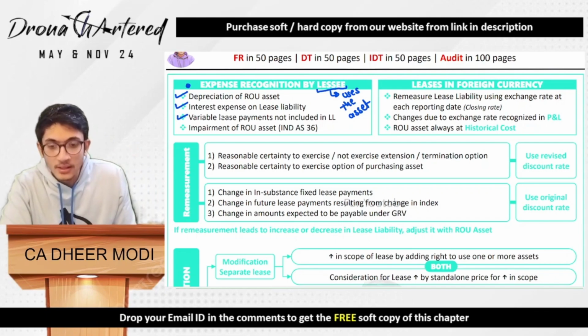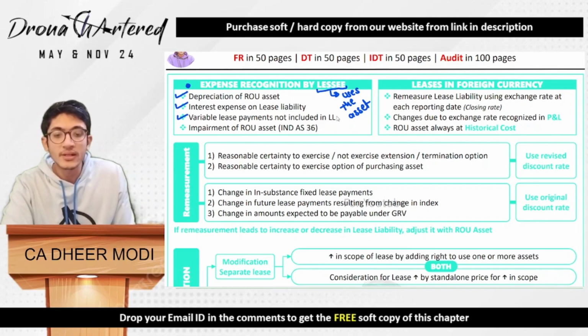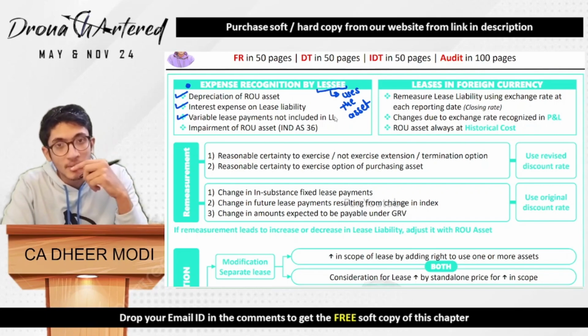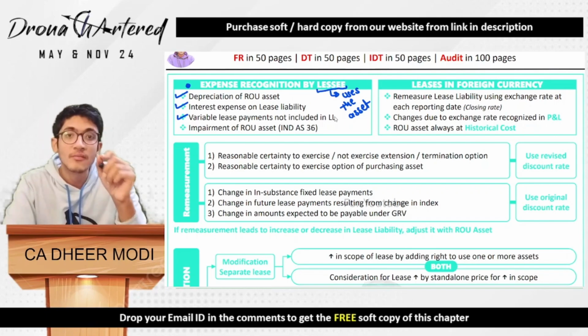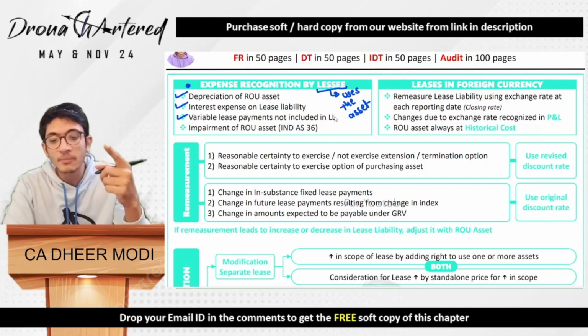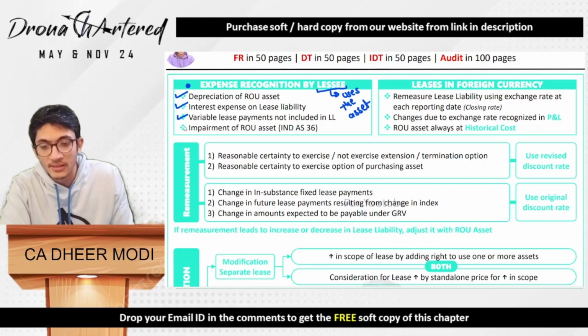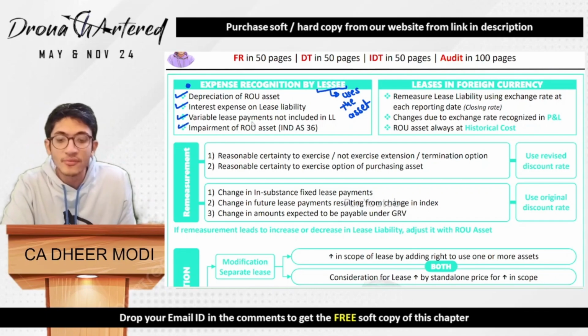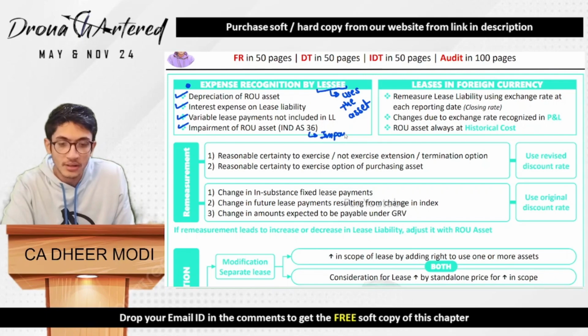Third is your variable lease payments not included in lease liability. If you remember, there were only certain variable payments included which were index based or rate based. So all other variable lease payments will come as an expense. And last is your impairment of your ROU asset, that is as per IND AS 36, which talks about impairment.